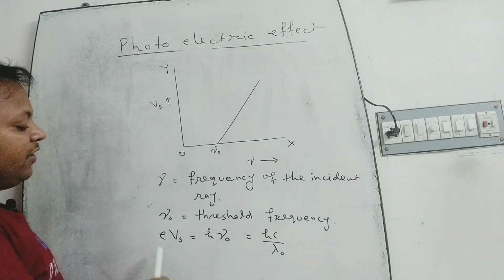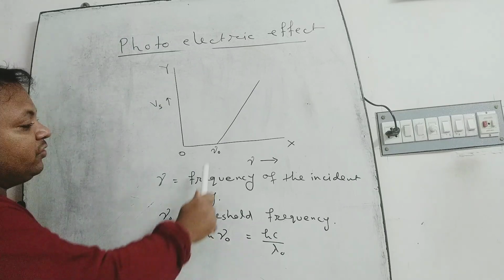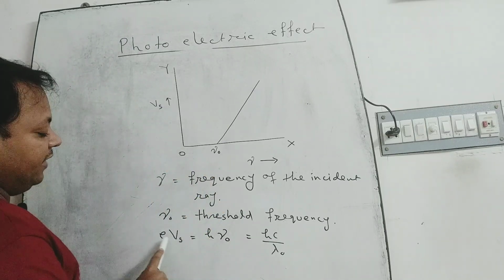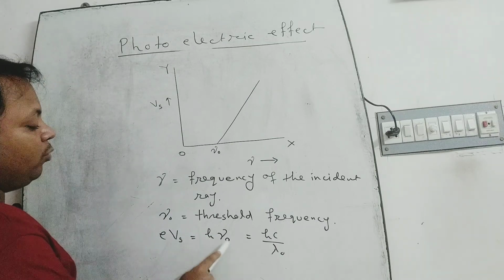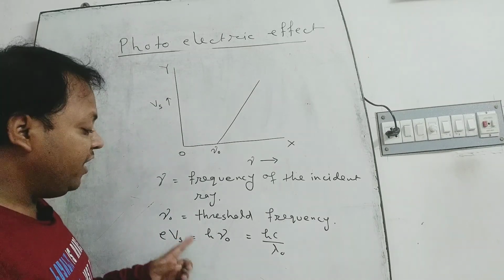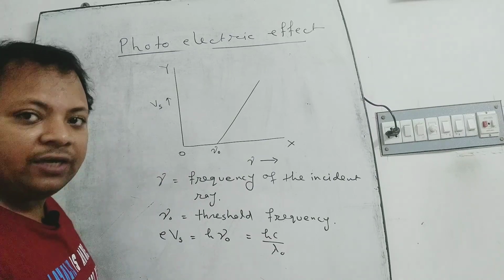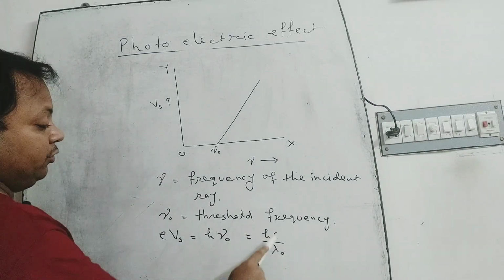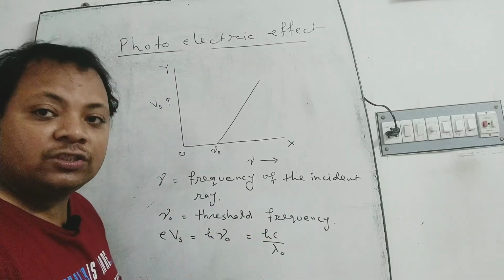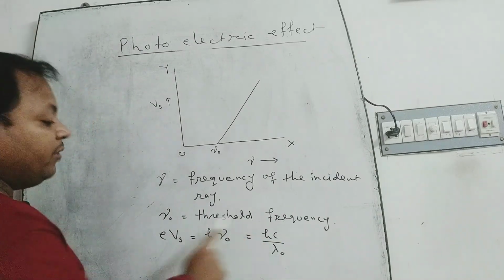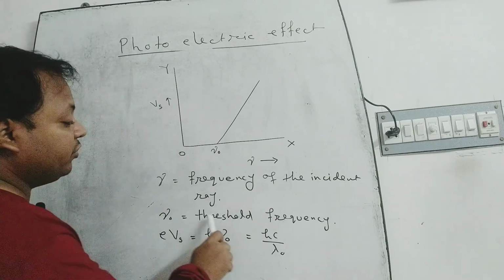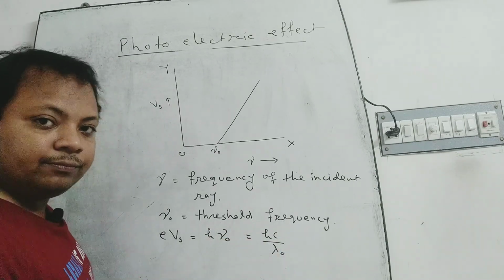We can write the relation between the threshold frequency and the stopping potential: e Vs is equal to h nu 0, where h is the Planck constant, and this is equal to hc by lambda 0, where c is the velocity of light in vacuum and lambda 0 is the wavelength of the light having threshold frequency.